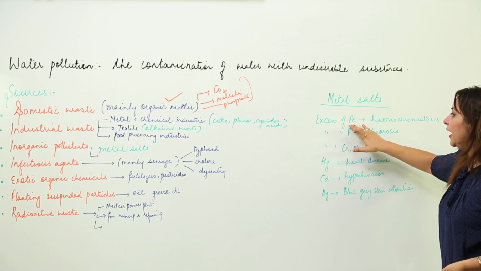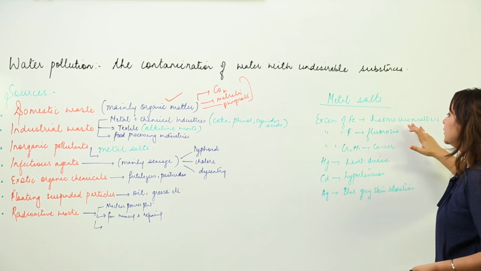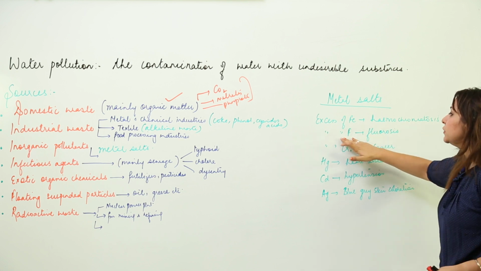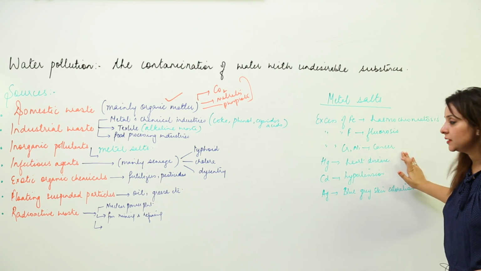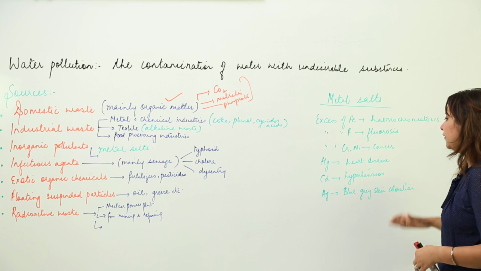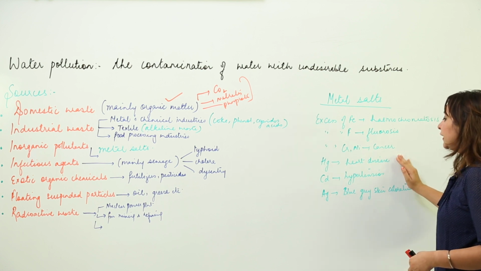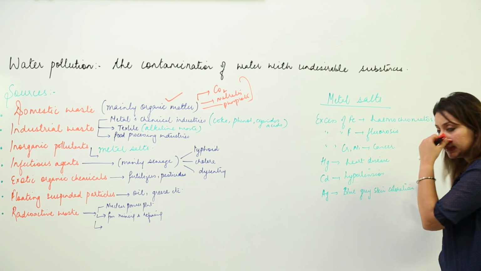Excess of iron, which is very important, can cause the disease hemochromatosis; excess of fluorine can cause fluorosis; excess of chromium or nickel can cause cancers; and mercury, if it increases beyond a certain level, can cause heart disease. Cadmium can cause hypertension, and silver can cause blue-gray skin coloration.